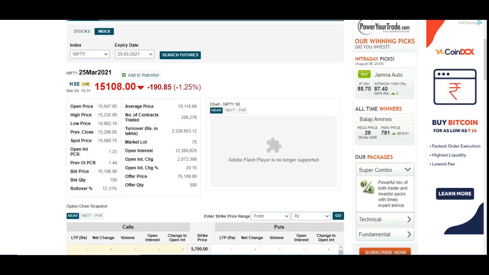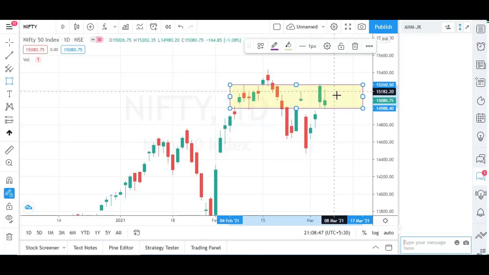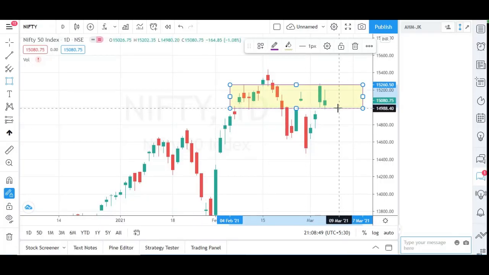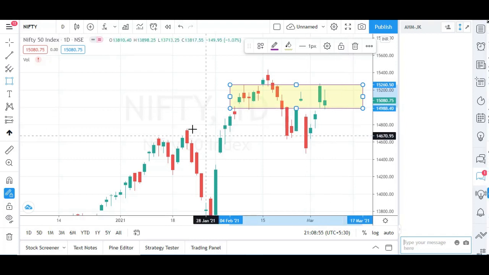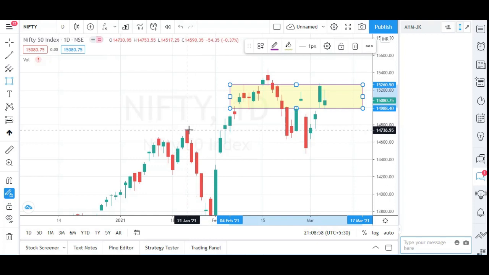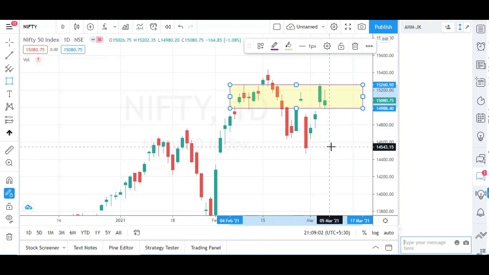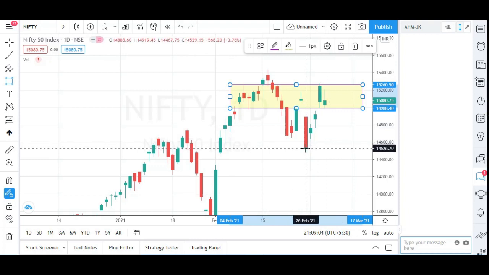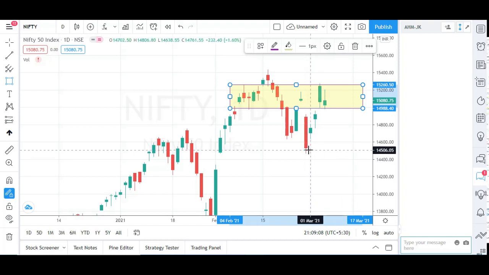But if you look at the chart, I would say the market might take support at this level. If it breaks down, then it may head to the 14,750 level, which might be the next support. And if that breaks, then the next support will be somewhere around 14,500 levels, which is last week Friday's downside move.